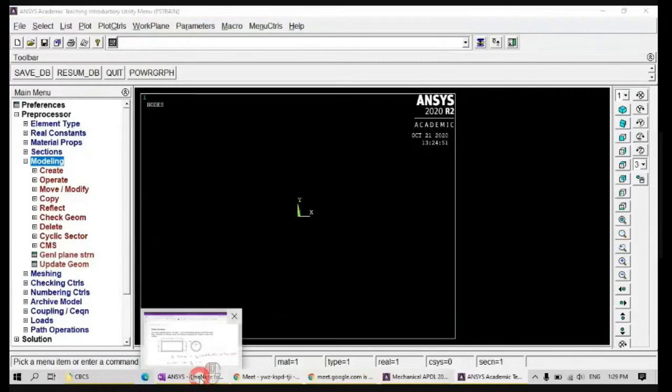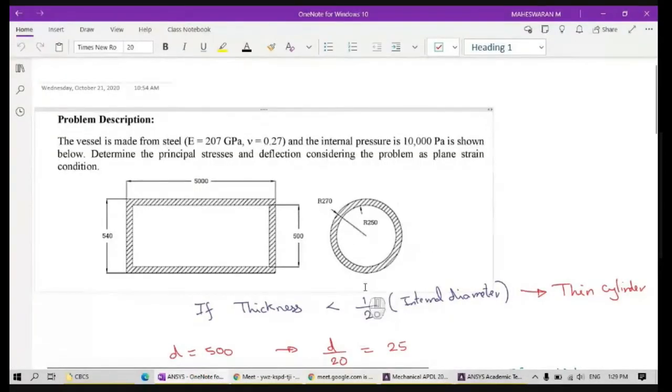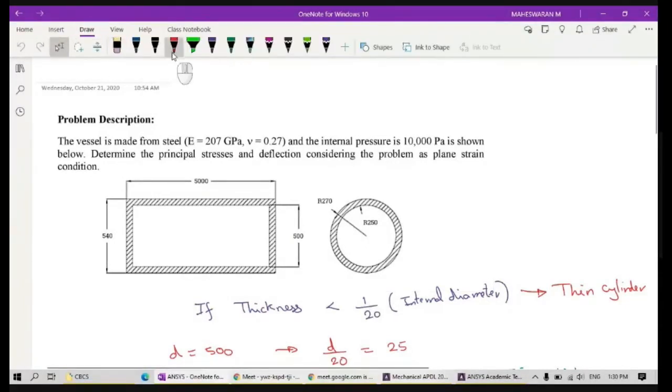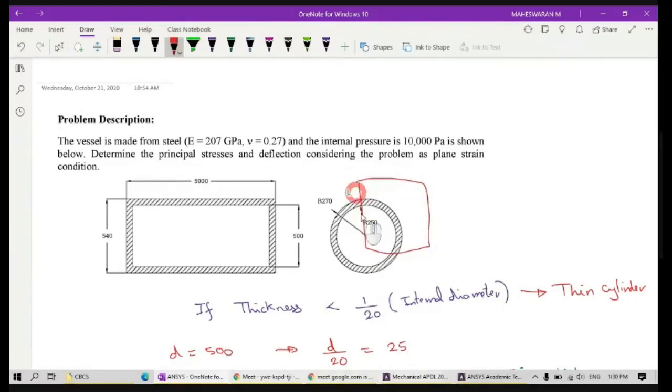Look at the geometry. You have a full circle. In analysis, you can cut it short, so you can reduce the size accordingly. So you don't need to go for the full circle. Instead, I'm going to consider only a quarter circle, right? Which means I am going to concentrate only on this part. So I'll concentrate only on this quarter circle to draw this particular model, right? So no need to go for a full circle.